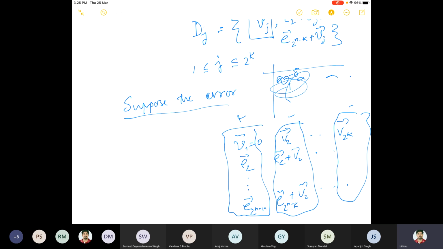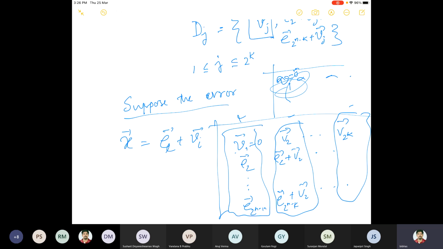Now suppose an error happens. The error vector is an n-dimensional vector, so the error is one of the entries of this entire array. Let's say the error is x. Then x is some EL plus some VI, where EL could be equal to E1, which could be 0, and VI could be some code word or anything. Any error can happen, and it is of this particular form.